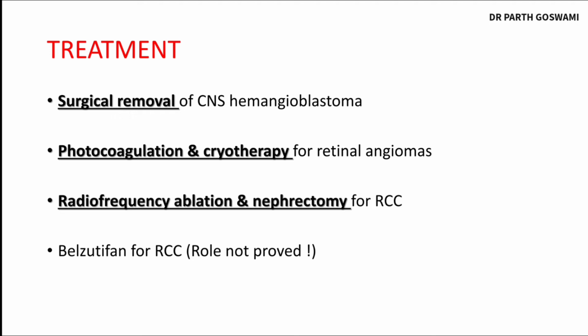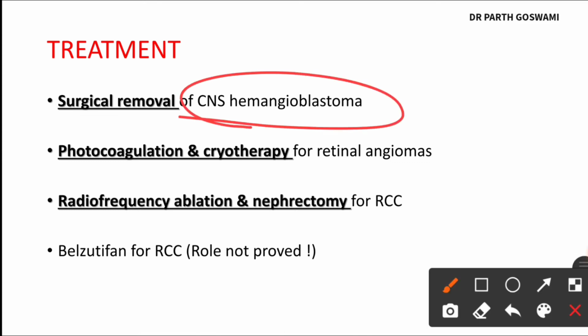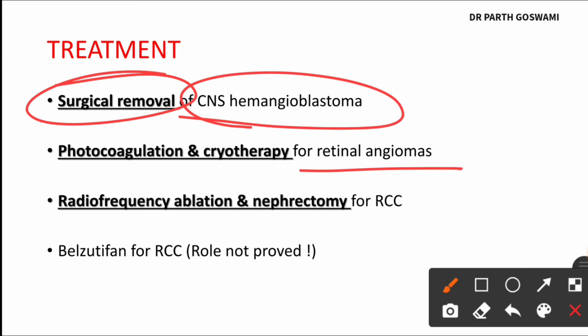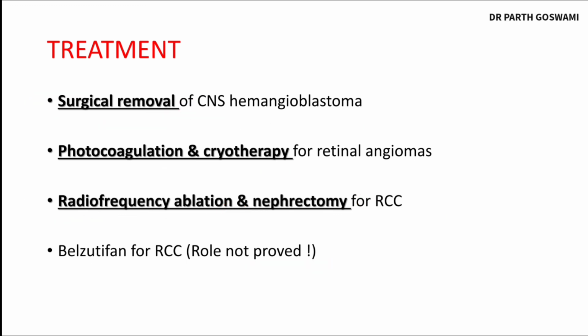Now, what is the treatment of this VHL syndrome? So, it's a multisystemic involvement. So, treatment has to be done according to the development of various lesions. Suppose the patient is having CNS hemangioblastoma, then surgical removal might be needed. If the patient is having retinal angioma, then you cannot do surgical treatment. For that, you need photocoagulation and cryotherapy. Suppose the patient develops renal cell carcinoma, then kidney removal needs to be done, which is known as nephrectomy, and radiofrequency ablation might be needed. The latest treatment for RCC is belzutifan, but its role is not proved 100%. All right. So these are the various modes of treatment of VHL syndrome.